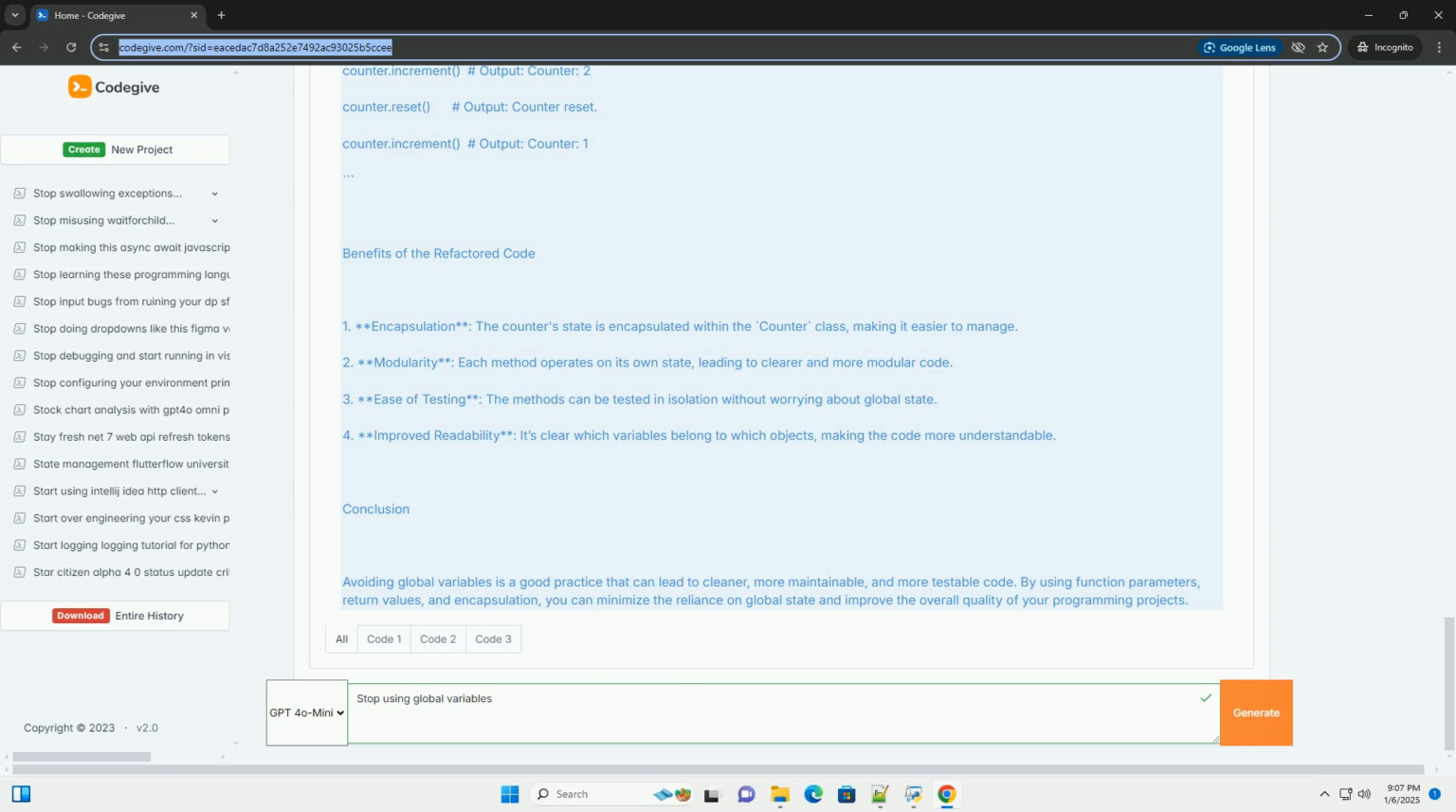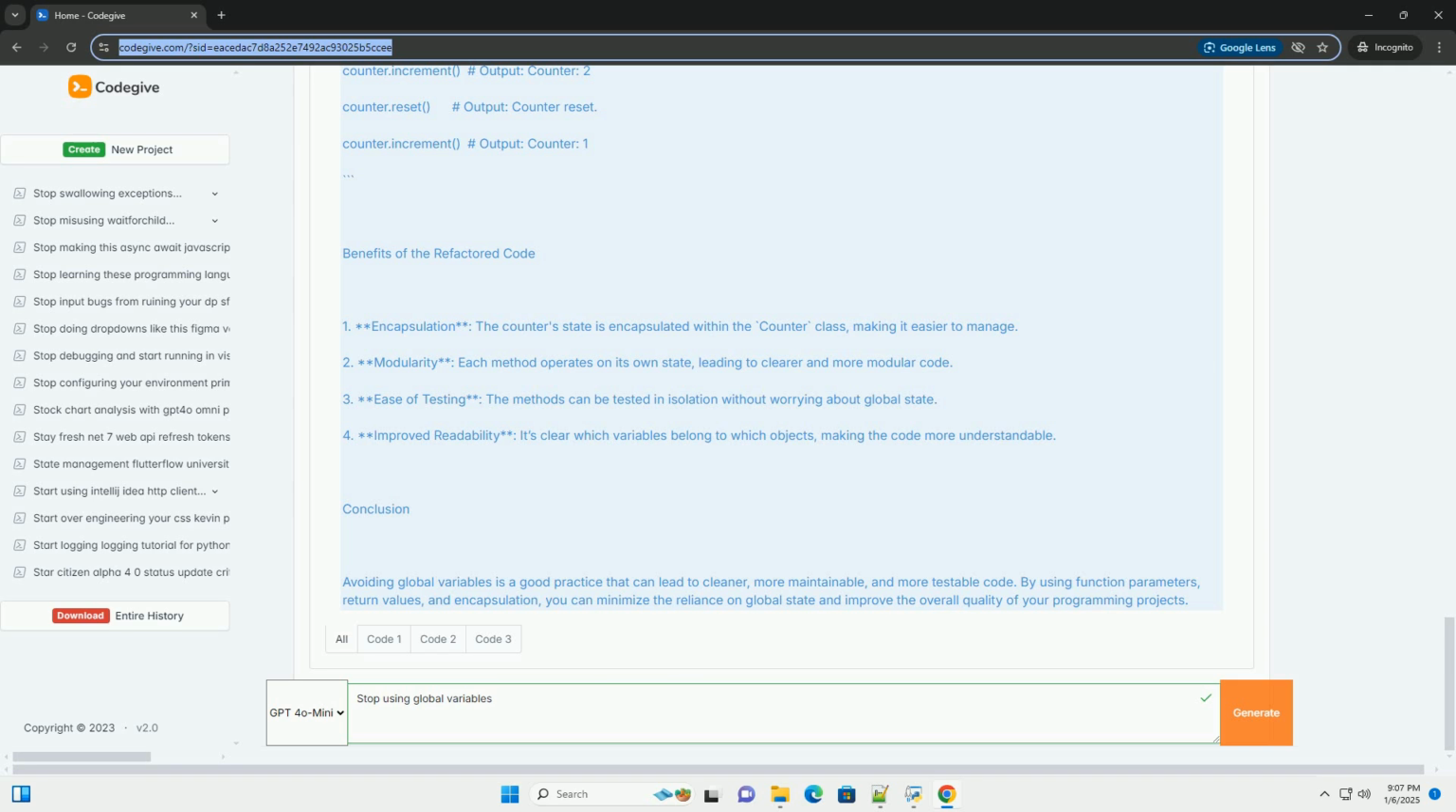3. Ease of testing. The methods can be tested in isolation without worrying about global state. 4. Improved readability. It's clear which variables belong to which objects, making the code more understandable. Conclusion: avoiding global variables is a good practice that can lead to cleaner, more maintainable, and more testable code.